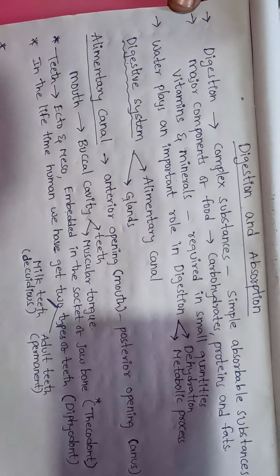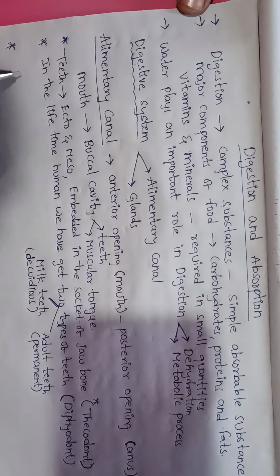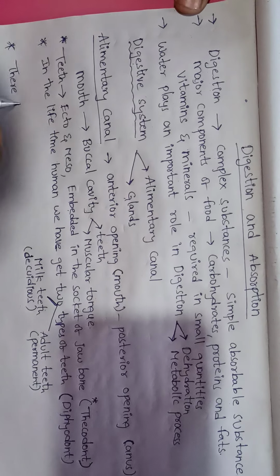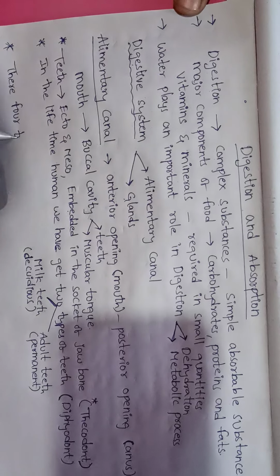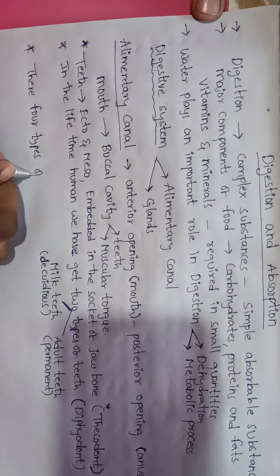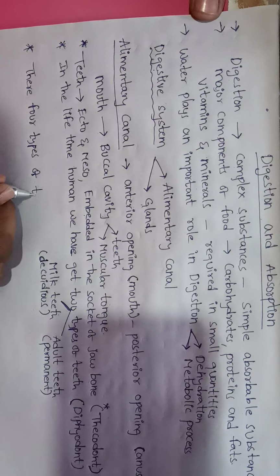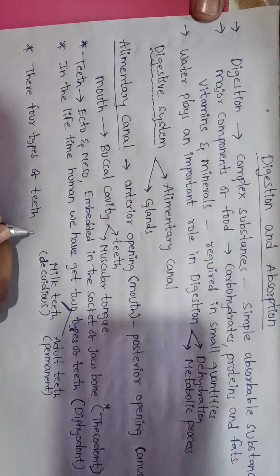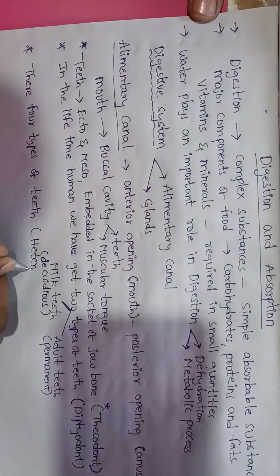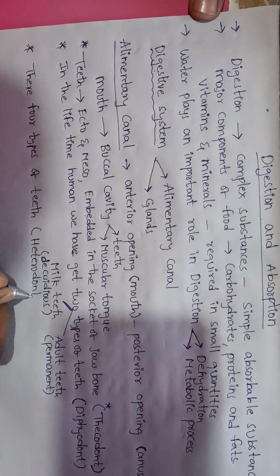Next, there are four types of teeth. This type of dentition is called heterodont. What is heterodont?